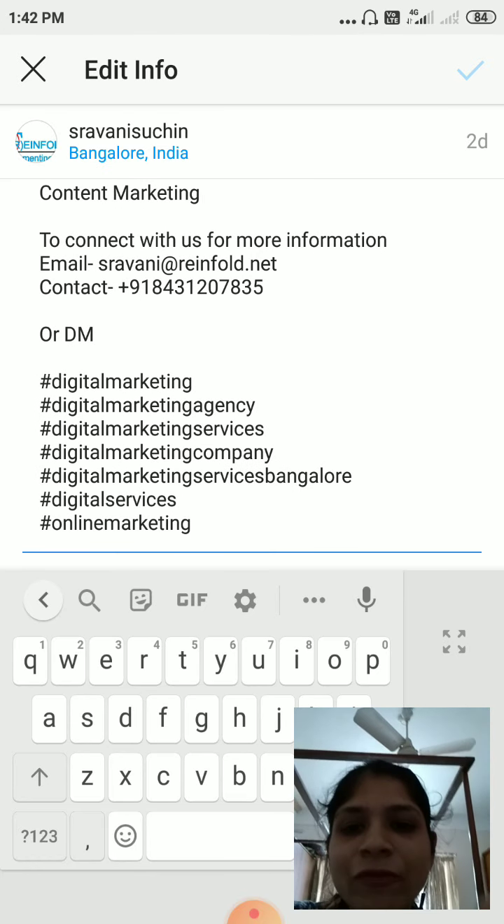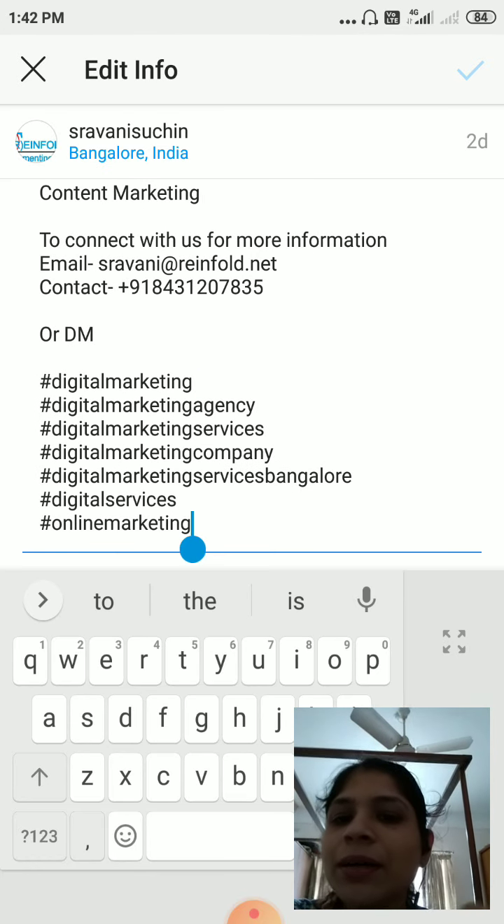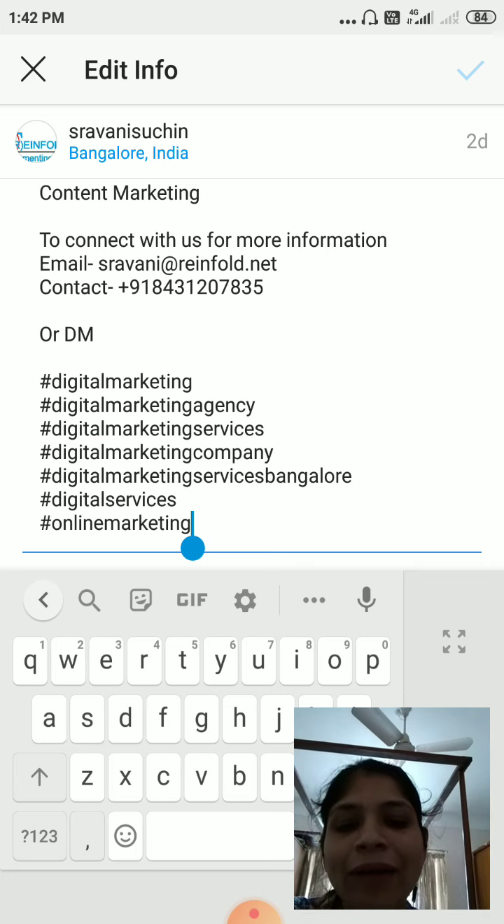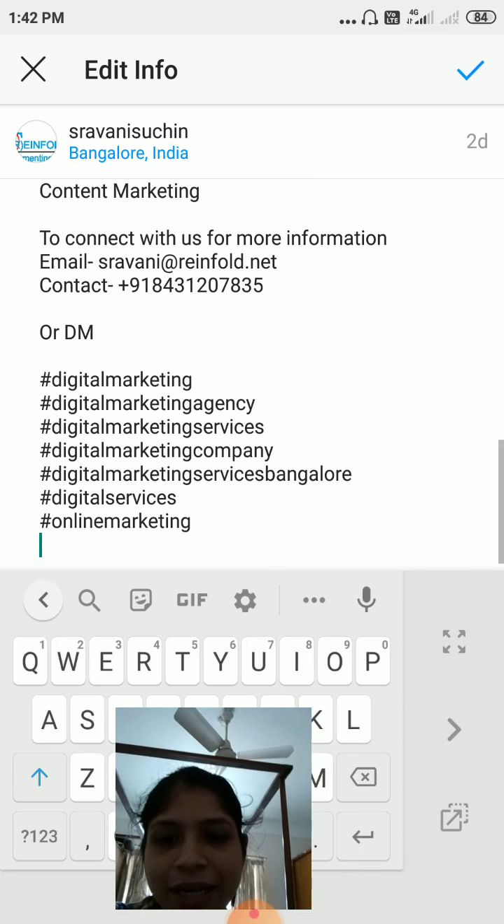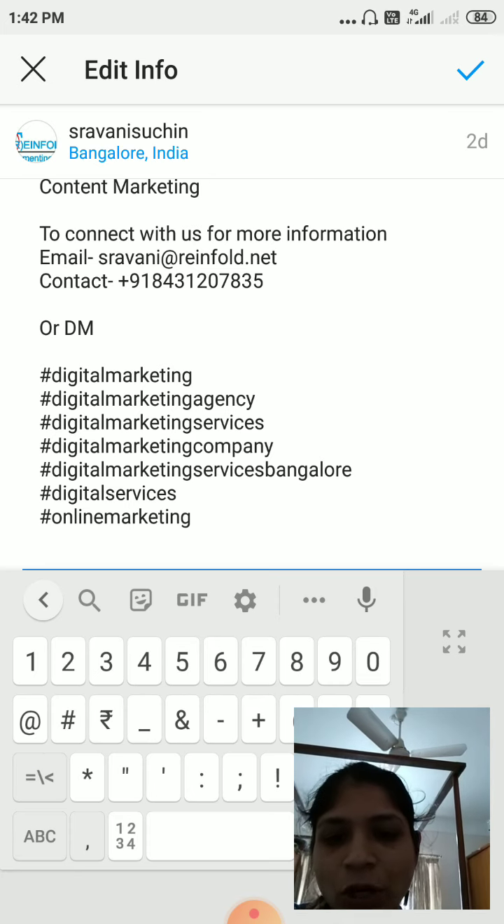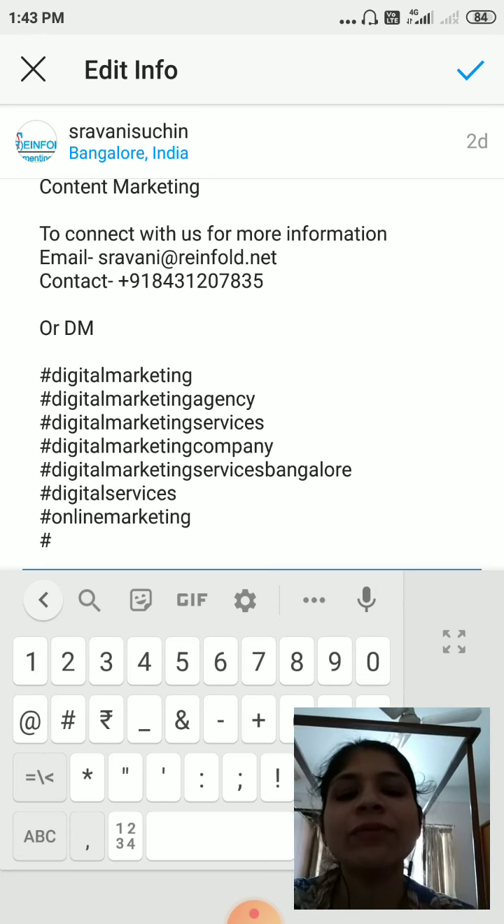So how can I make use of this? Hashtags means you have to start with the hash symbol. Just click on the hash symbol while typing itself.